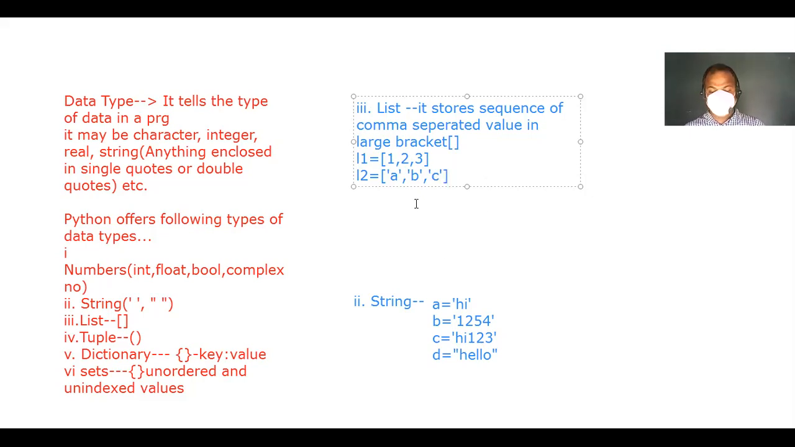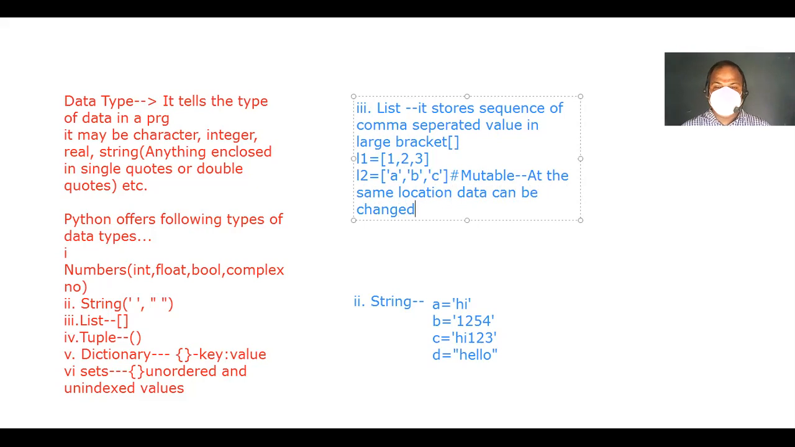And these are mutable data types. Mutable means changeable. So at the same location, data can be changed. Okay, at the same location, data can be changed. That is mutable. So list and dictionaries are mutable data types. Now come to this, sets are also there.